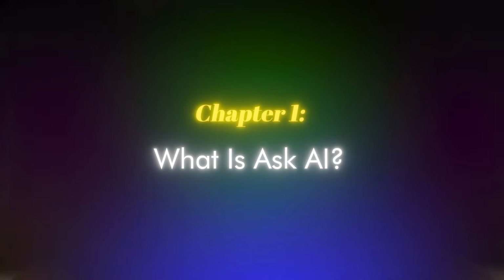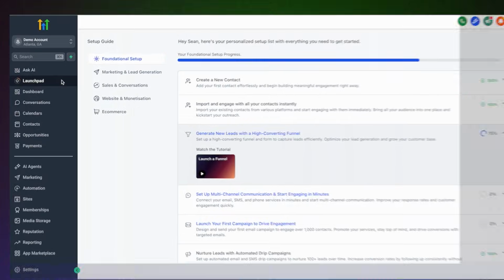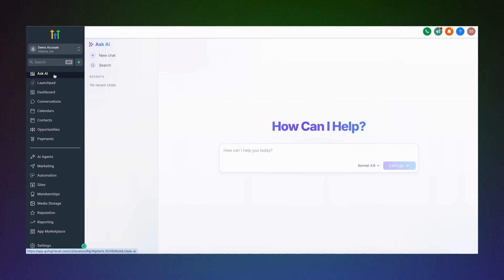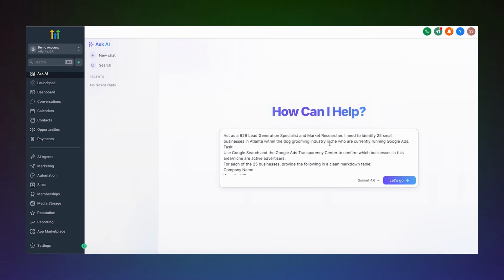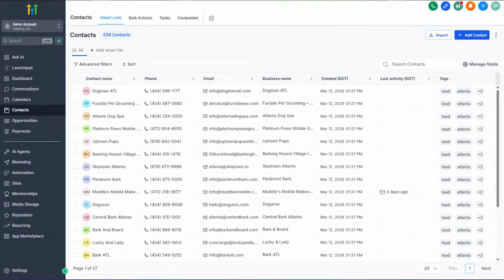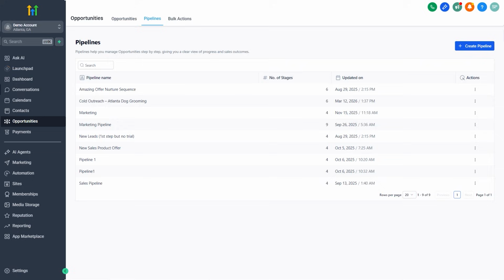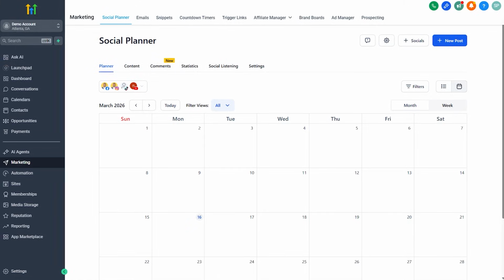Chapter 1, what is Ask AI? GoHighLevel just dropped something called Ask AI, and it's basically a chat window built directly into the platform that's connected to your entire account. So it knows your contacts, it knows your conversations, it knows your pipelines, it knows your social planner. Like, it's connected to everything.